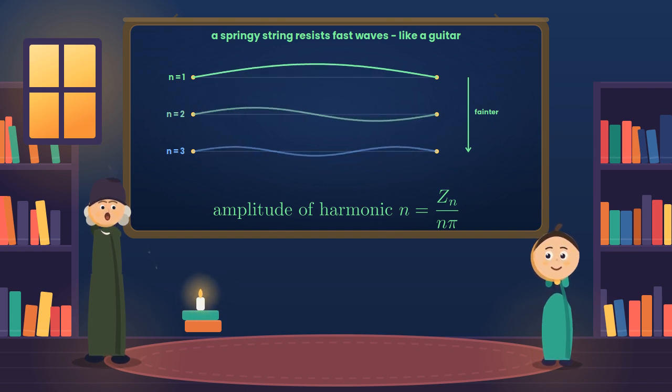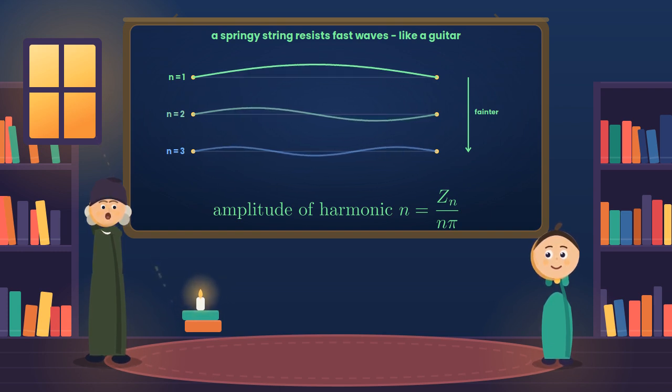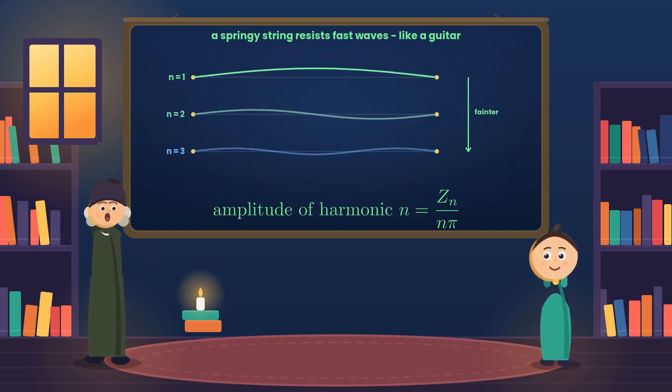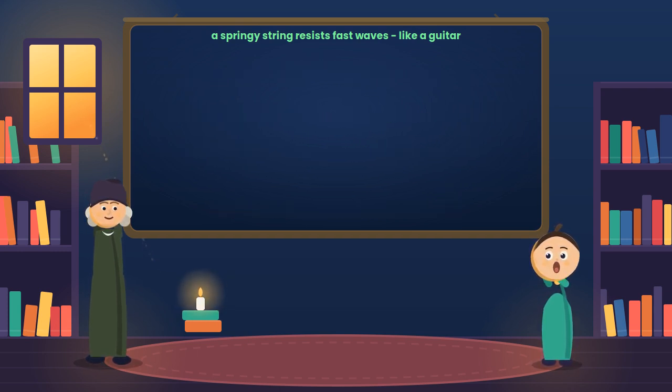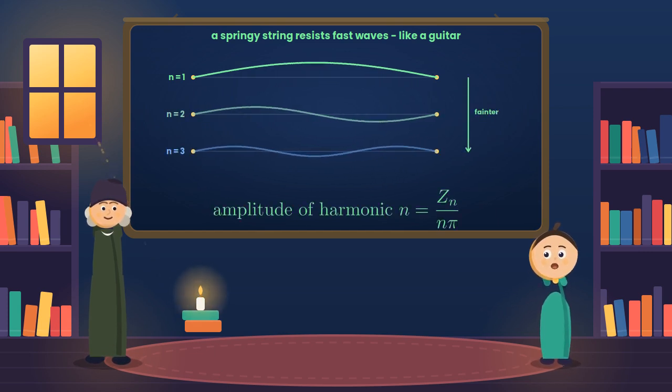It is the same for our string, it resists fast waves. So each harmonic's random kick, z sub n, gets divided by its frequency, n pi. The amplitude of harmonic n is therefore z sub n over n pi. The faster the wave, the weaker it sounds. So the quick, high harmonics are the quiet ones, exactly like the faint overtones on a guitar string.